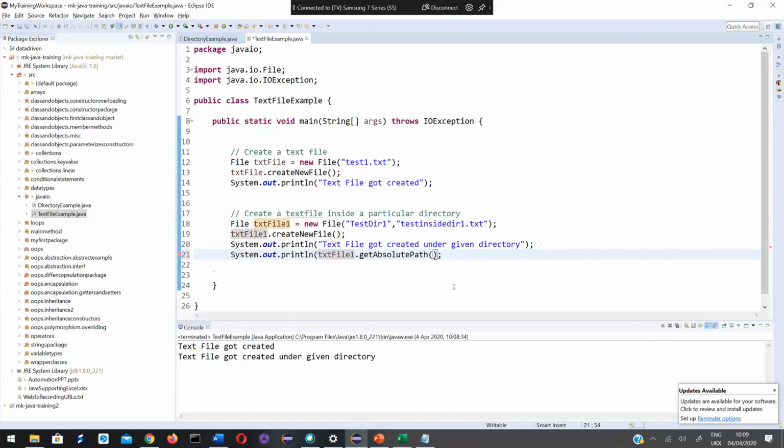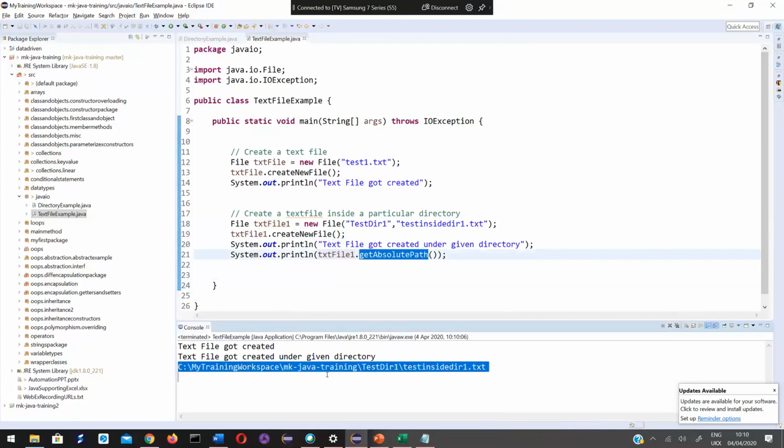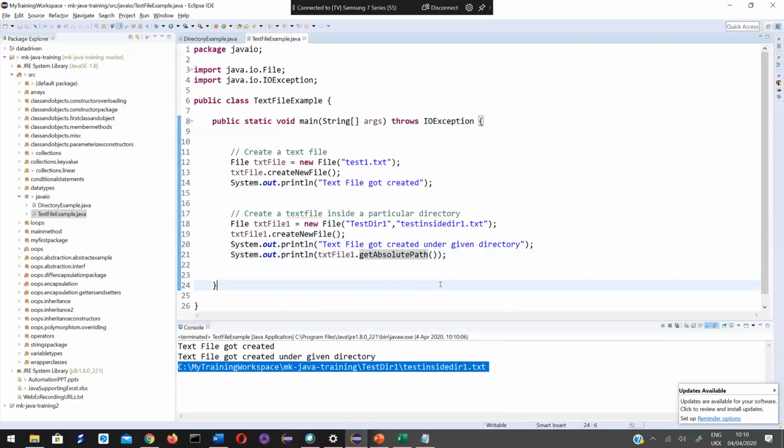It should give me the complete path of this file. See, textFile1.getAbsolutePath has returned this whole path. It is giving the absolute path of this file: inside C, my training workspace, MK Java training, test dir1, test1.txt. Similarly, there are many other methods which you can make use of based on your needs. This is one method.